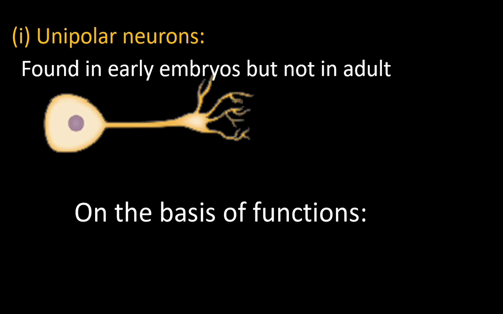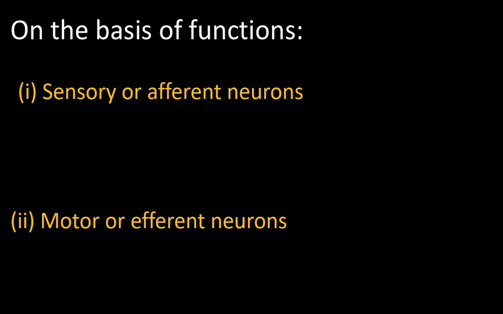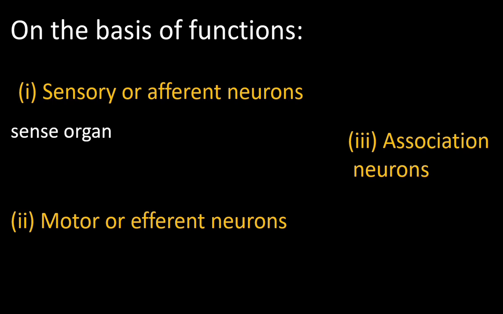On the basis of function, neurons are classified into types. One is sensory or afferent neurons. Another one, motor or efferent neurons. The third one is association neuron. Sensory neurons carry information from sense organs and transmit the signal to the central nervous system.